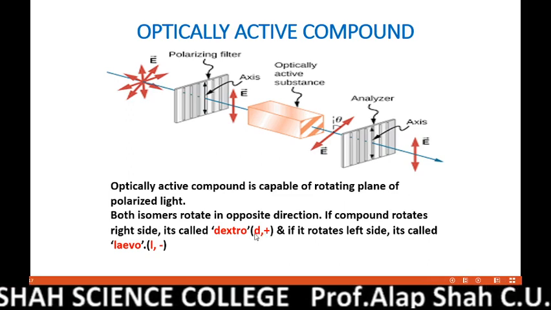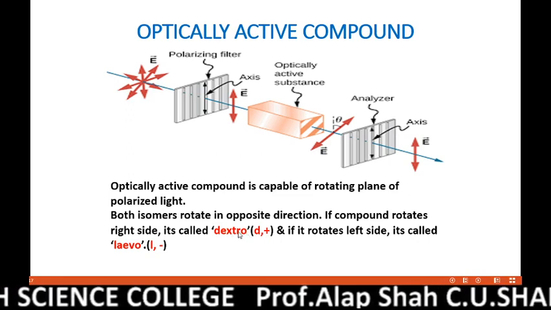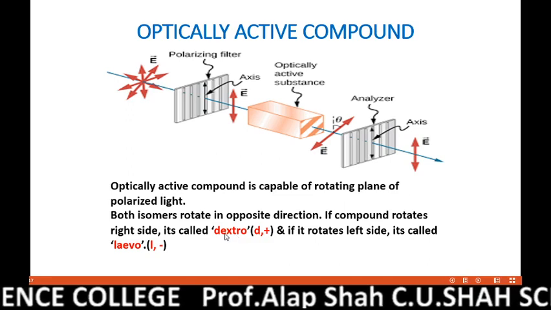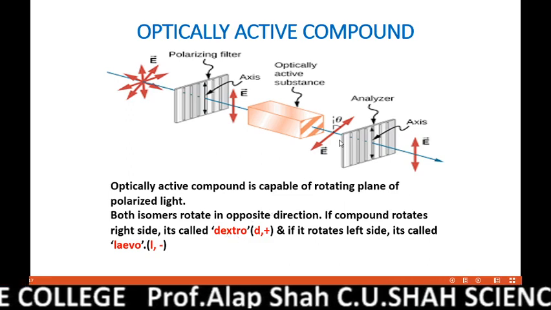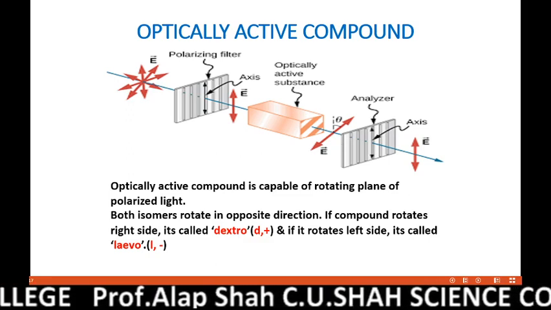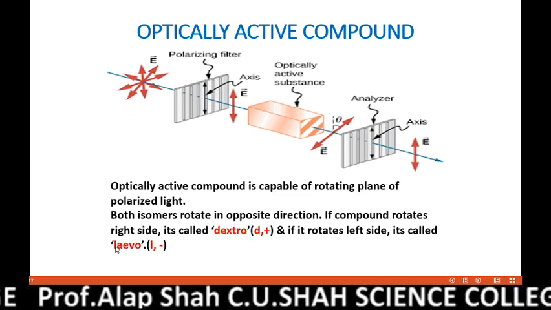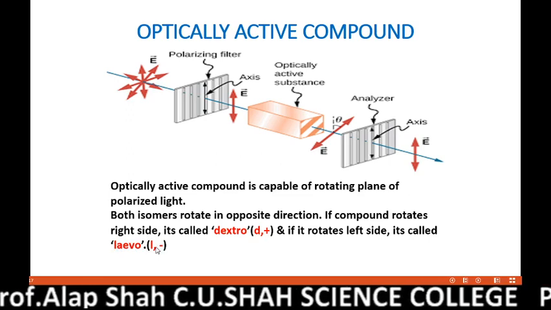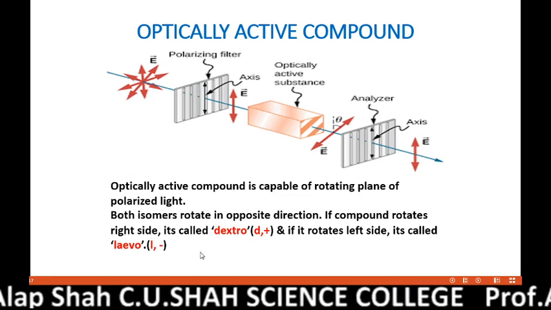And its mirror image isomer, if one isomer is rotated to the right side, then its mirror isomer will rotate exactly the same angle but in the opposite direction, meaning left side. Such an isomer is called the levo isomer. Symbols we use are either L, small l, or minus sign.